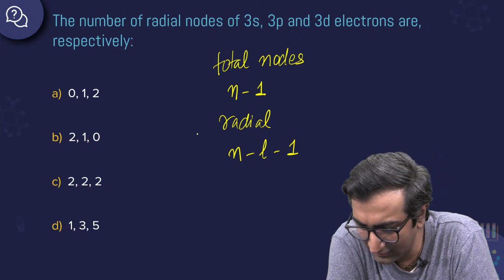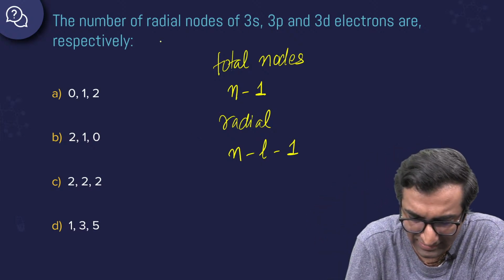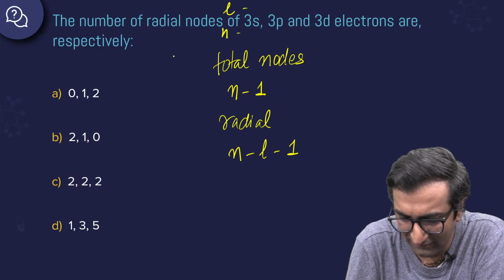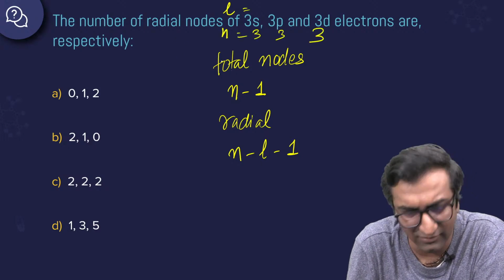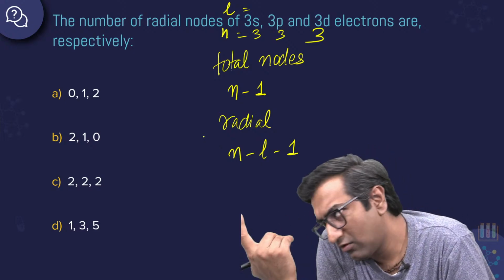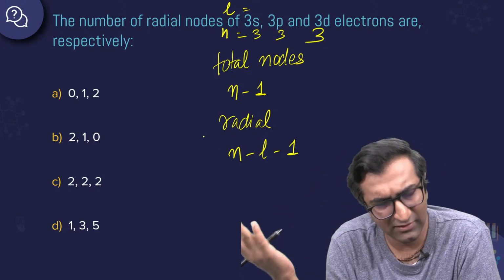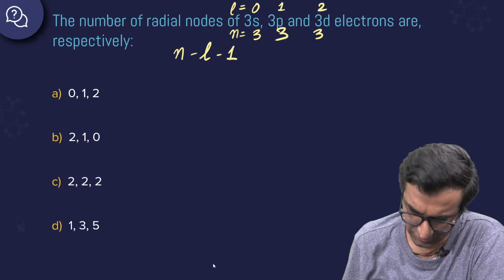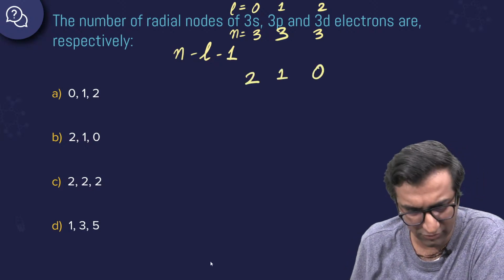Great. So how do you get the total number of nodes? Let's write down the l and n values. What are the l and n values for this? n is obviously 3 for all of them. All right. What about l? l is 0, 1 and 2. So the number of nodes will be 2, 1, 0, right? Option 2. Absolutely right. You're on fire. Good, good, good. You're keeping the pace going.